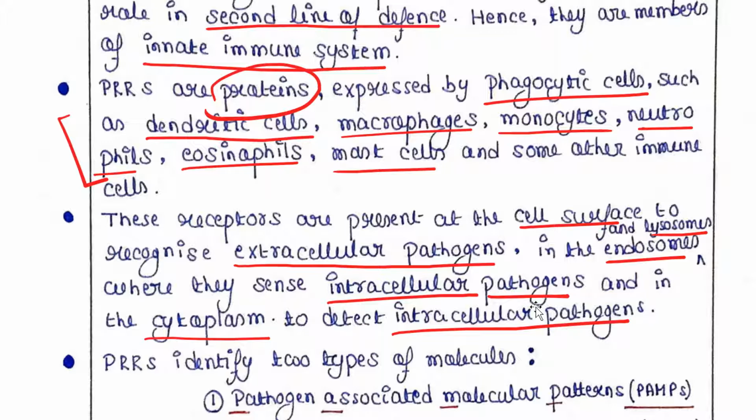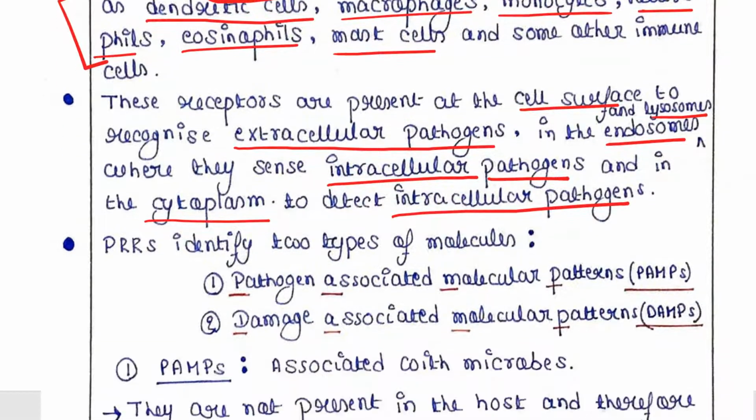When they are located on the cell surface, they can detect extracellular pathogens, and when they are found in the cytosol or localized in the endosome or lysosome, they can detect intracellular pathogens.